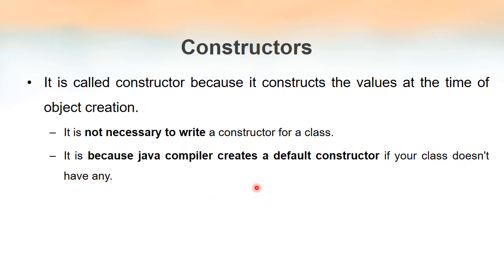If we are not writing any constructor, that is very important, because if we are writing a constructor, that constructor will be used. If we, meaning the programmer who is writing the program, if the programmer is not creating a constructor inside a class, then Java compiler will be creating a default constructor, and that constructor will be used. So we can say in other words, that for every class there exists a default constructor, and that constructor will be used if and only if the programmer does not create a constructor of its own.